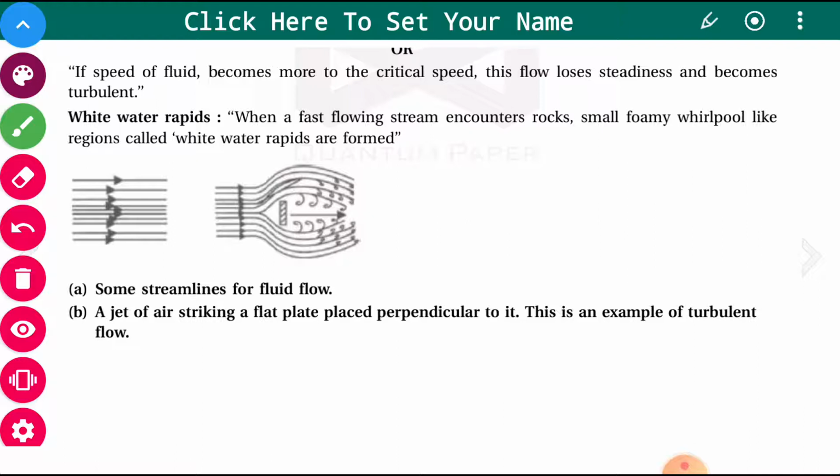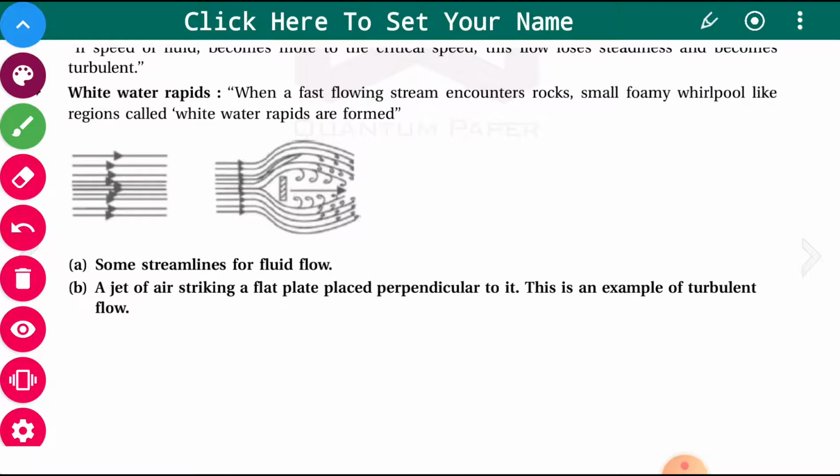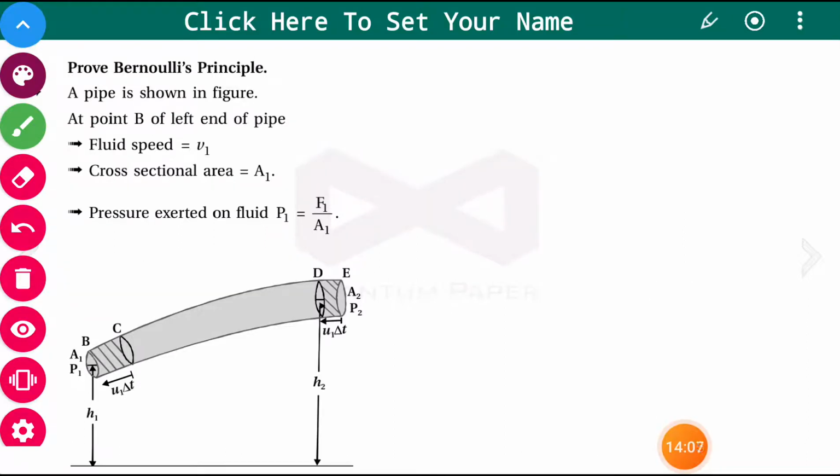Some streamlines of fluid flow are shown here. A jet of air striking a flat plane surface perpendicular to it is an example of turbulent flow. So these are different examples of different flows. Now we have Bernoulli's principle, and we are going to prove it.